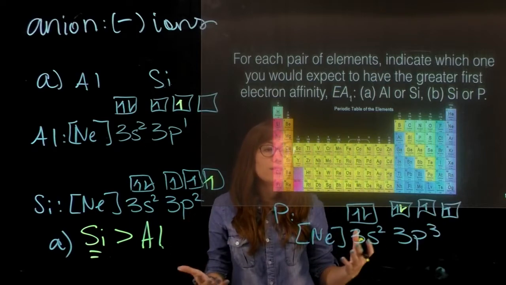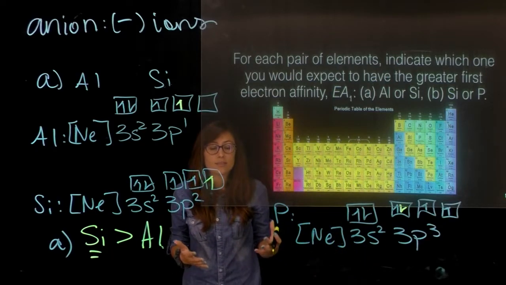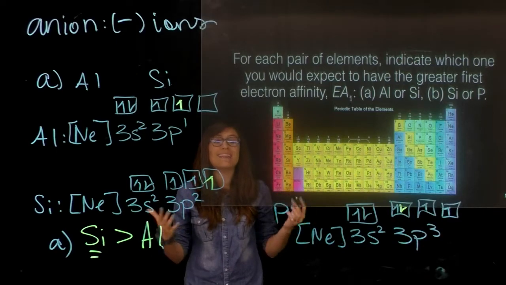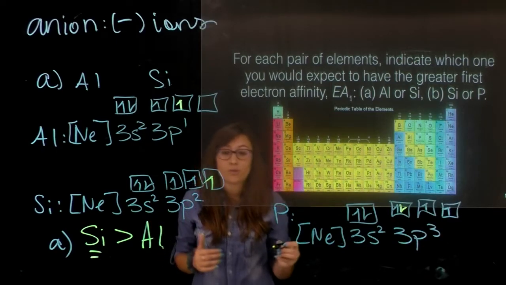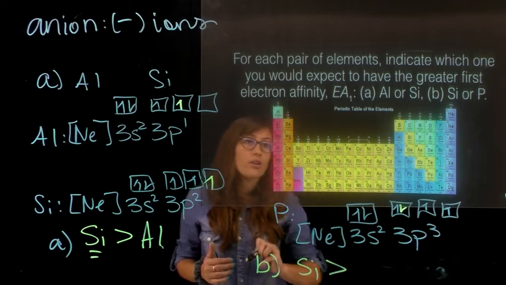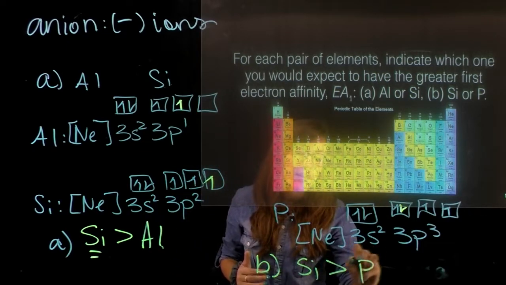It's not really increasing the stability of its structure, and it's actually making it less energetically favorable. So in this case, in part B, silicon would have a greater first electron affinity than that of phosphorus.